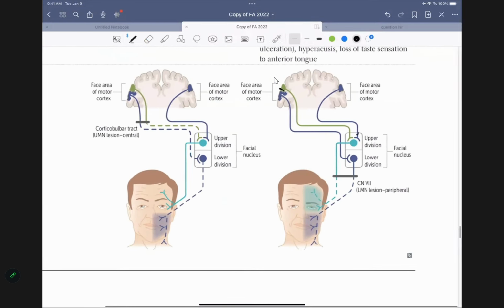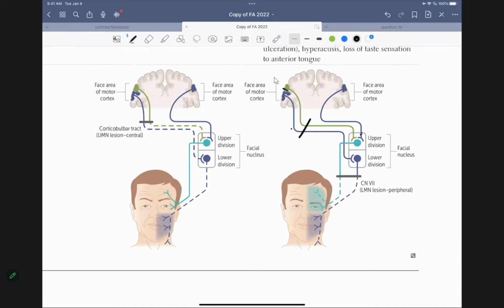Imagine, folks, if I were to have a lesion in the nucleus, that's a lesion of the nucleus. You see that? So the entire nucleus is damaged. All those things are cut. When they are cut, what's going to happen? The lower part of the face is cut. Is that clear, folks? The upper part of the face will be cut, but then you have the second fiber, it will still innervate the upper half. Is that crystal clear, folks?